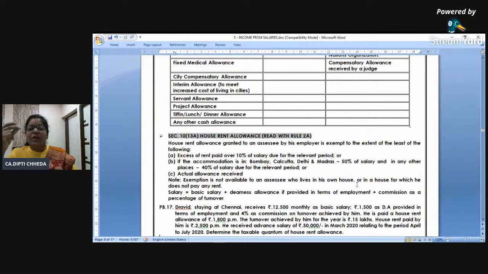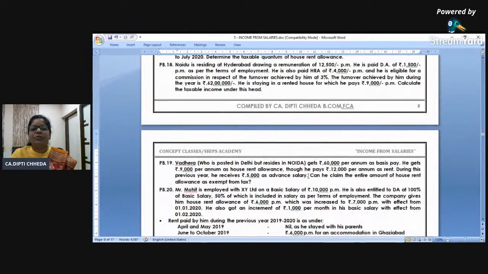Clear to all of you? Now sometimes googly in the exam. Ma'am, 8 months if I am in Delhi and 4 months if I am in Hyderabad, then part karo. In the exam, 8 months salary and for that 50%, 4 months salary in Hyderabad 40%. Ma'am, salary increase, change karo part. So keep on doing it in parts as and how you feel.